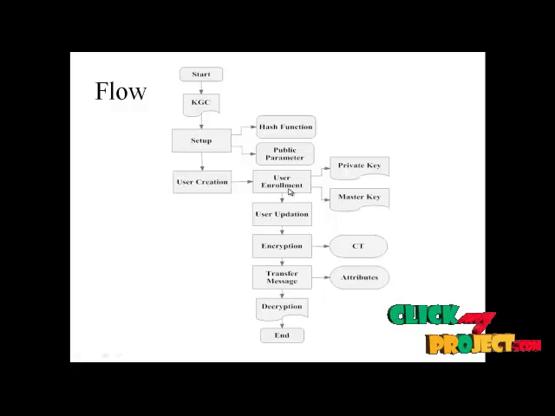In user enrollment, the user will generate the private key and master key based on the user attributes, and in user updation, the user can update the attribute by providing the new attribute with the existing attribute. And in encryption, the user can encrypt the secret message which is shared with other users based on the private key, master key, and attributes of the user, and the encrypted message will be transferred to the other users based on the attributes of other users. Any user can decrypt the message whose attributes match those given during encryption.